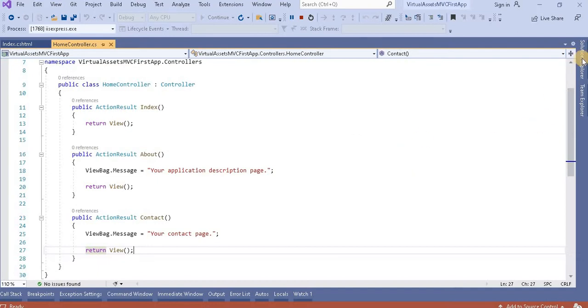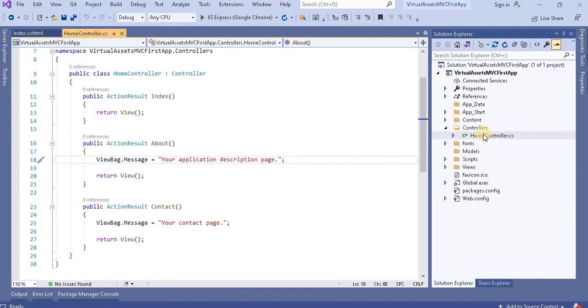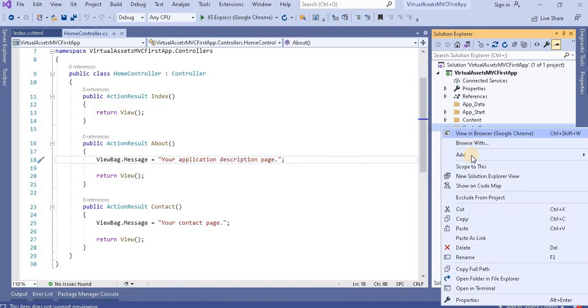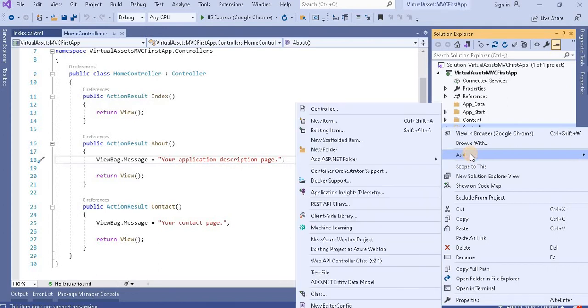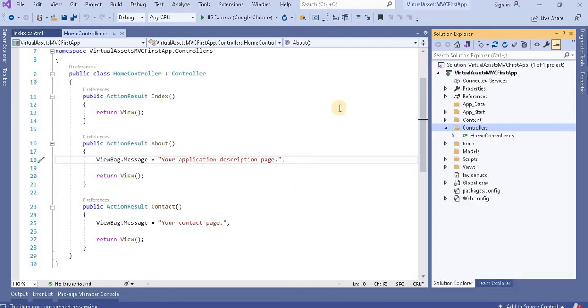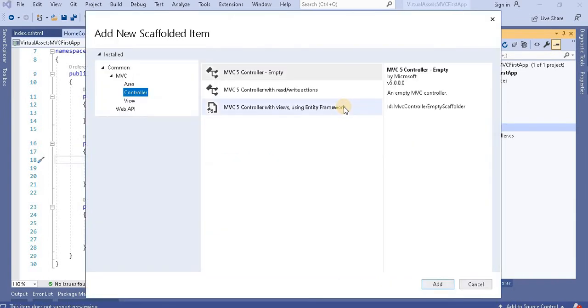Now for example, I want to create my own controller. What I have to do is right click on the controller folder, go to Add, and from here click on Controller. Once I click on the controller, it will open a window, and from here we can take the controller as expected.